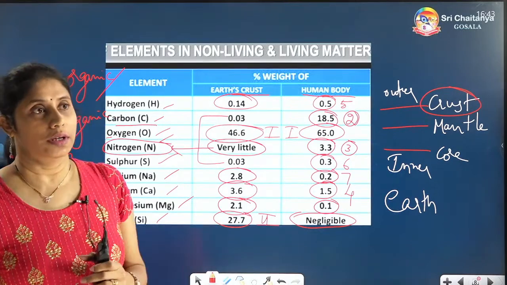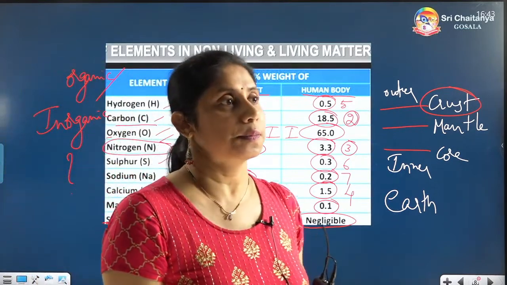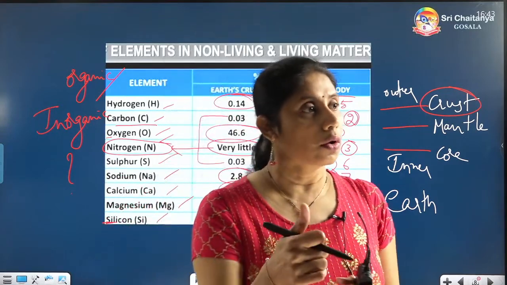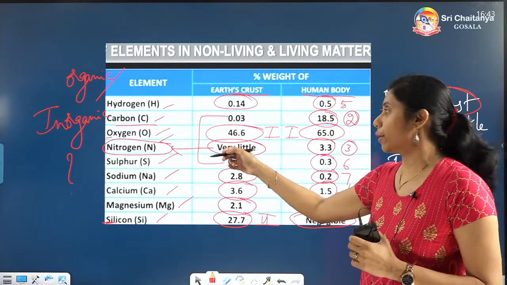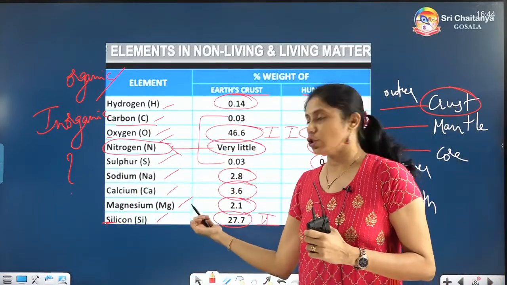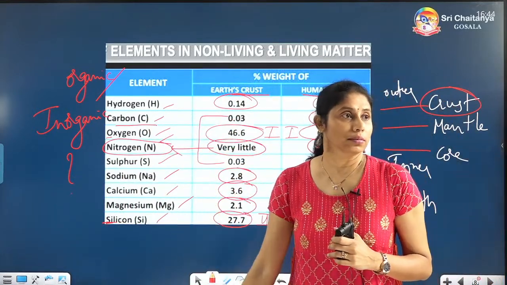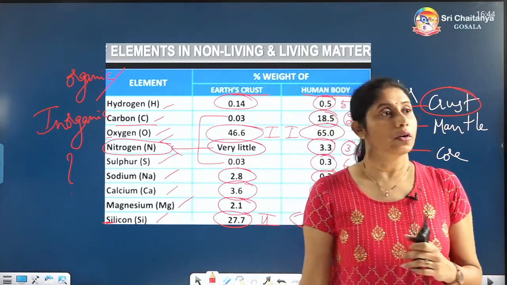This table contains hydrogen, carbon, oxygen, nitrogen, sulfur, sodium, calcium, magnesium and silicon. Are these organic or inorganic?